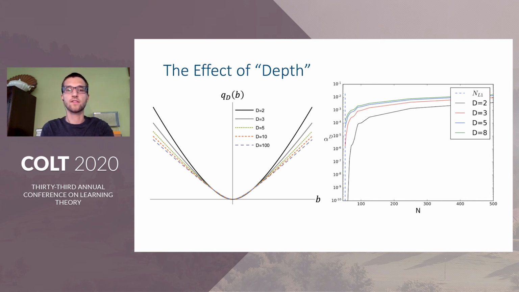Returning again to the same sparse regression example as before, we see on the right that indeed, for any given number of samples n, a much larger alpha suffices to reach small test error when the depth is increased. And this difference is particularly marked when comparing D equals 2 and D greater than 2 as we approach the critical number of samples. Here, alpha can be taken to be many, many orders of magnitude larger for D greater than 2 than for D equals 2.